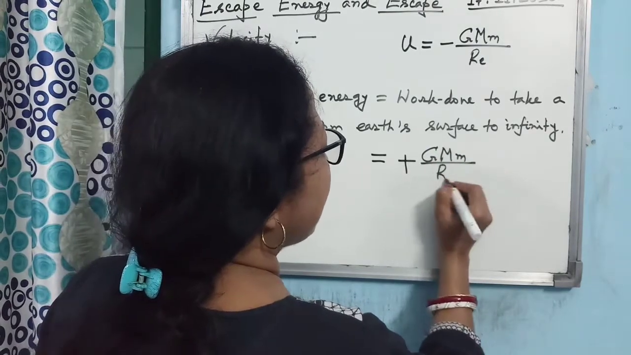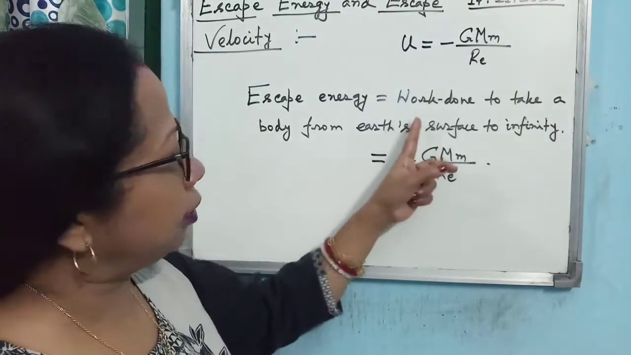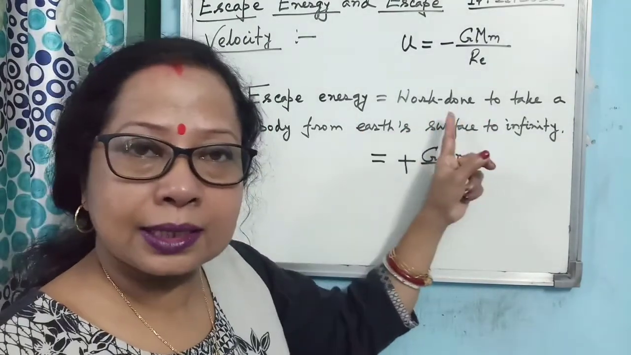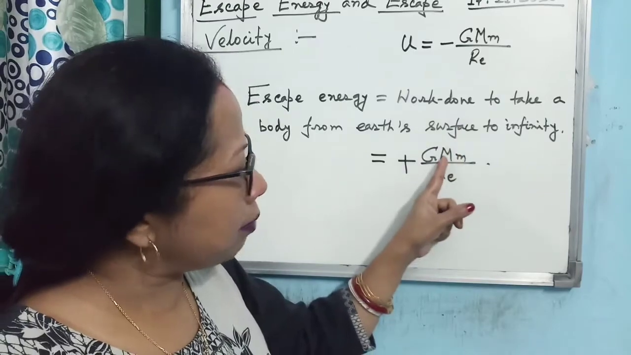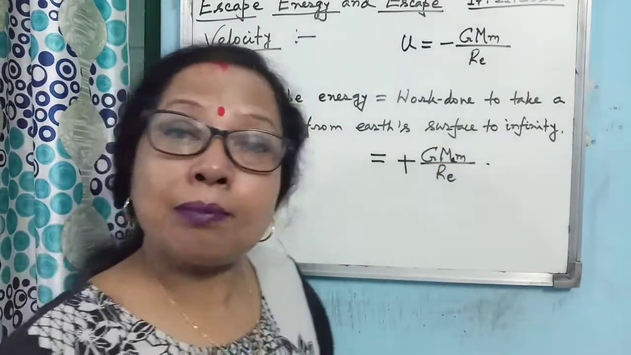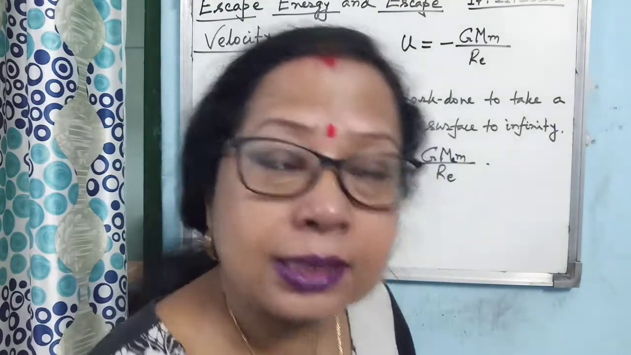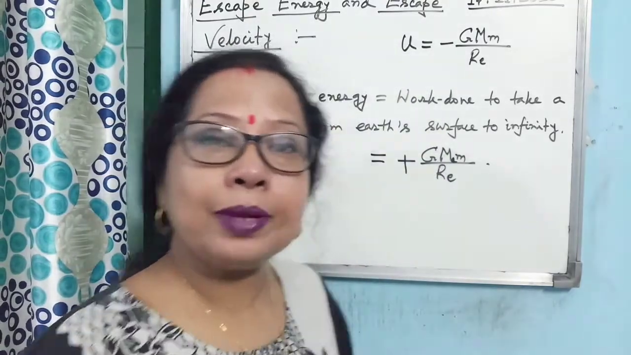GMm divided by Re. Here remember one thing. When you are throwing the body from Earth's surface, then you have to take the mass of Earth and you have to take the radius of Earth. But suppose you are throwing a body from Moon's surface, or you are throwing a body from Jupiter's surface. In that case, what will be the escape energy?